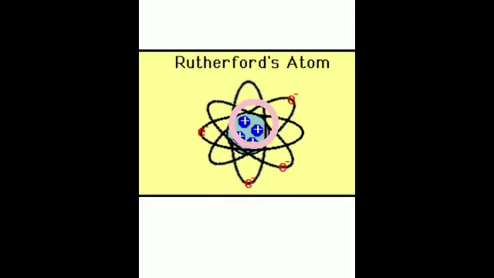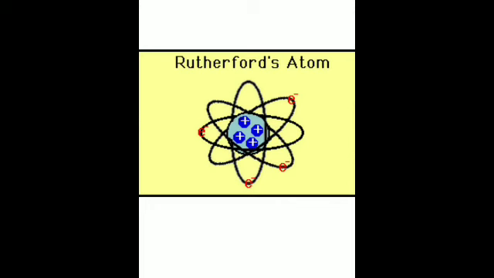You can see them in the form of positive circles, dark blue color positive circles, and almost the entire mass of an atom is concentrated in the nucleus. The size of the nucleus is very small as compared to the size of an atom. You can compare the size.